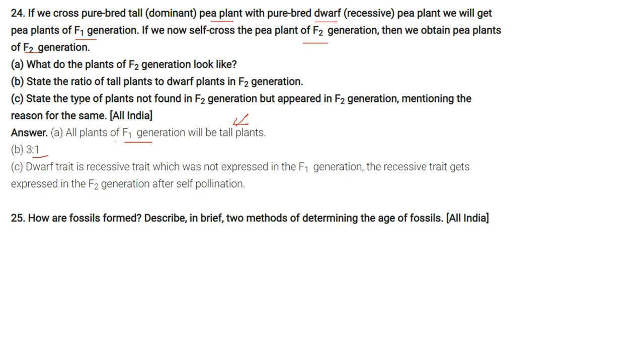And the third one is state the type of plants not found in F1 generation but appeared in F2 generation, mentioning the reason for the same. So the dwarf, that is the smaller trait, is a recessive trait which was not expressed in the F1 generation. The recessive trait gets expressed in the F2 generation after the self-pollination.